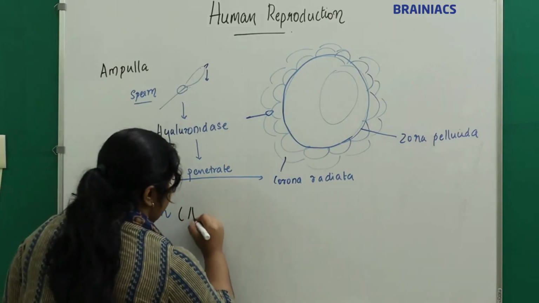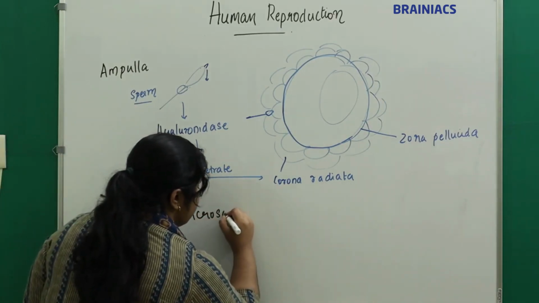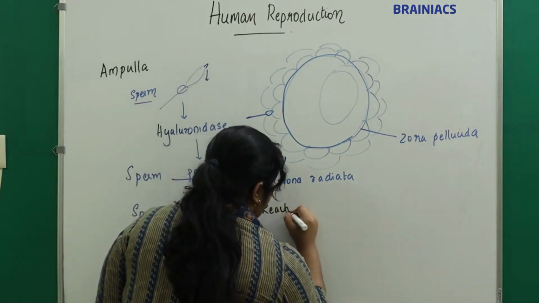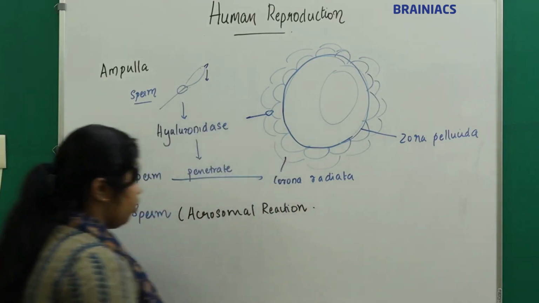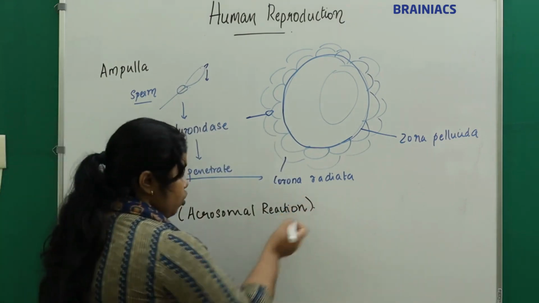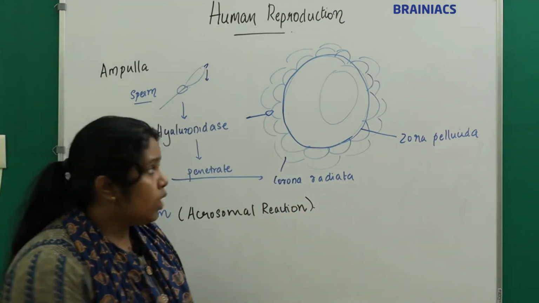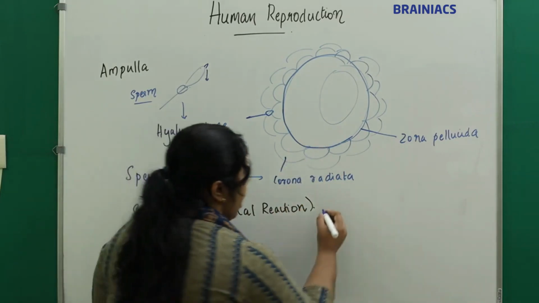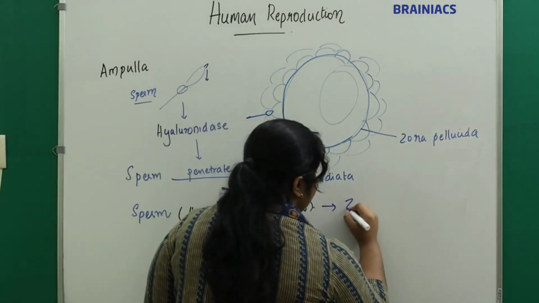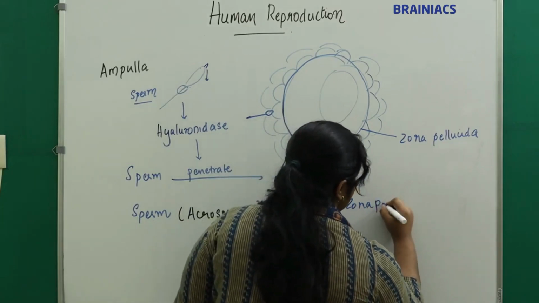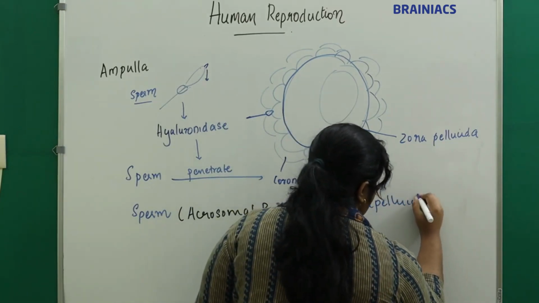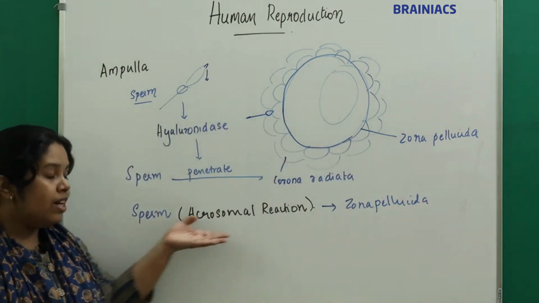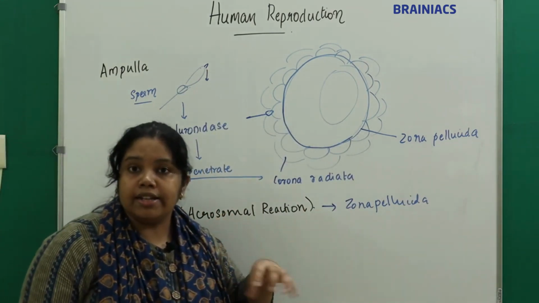The sperm will undergo acrosomal reaction, and with the help of acrosomal reaction, what will it do? It will dissolve or penetrate this zona pellucida. The sperm releases the lytic enzymes in the acrosome.